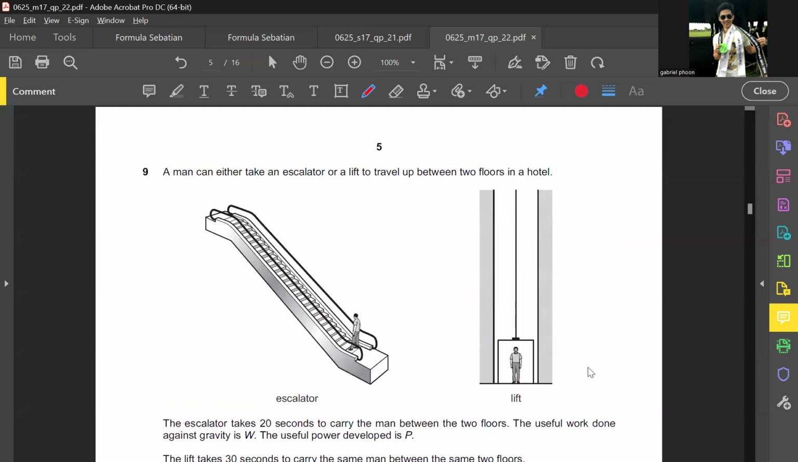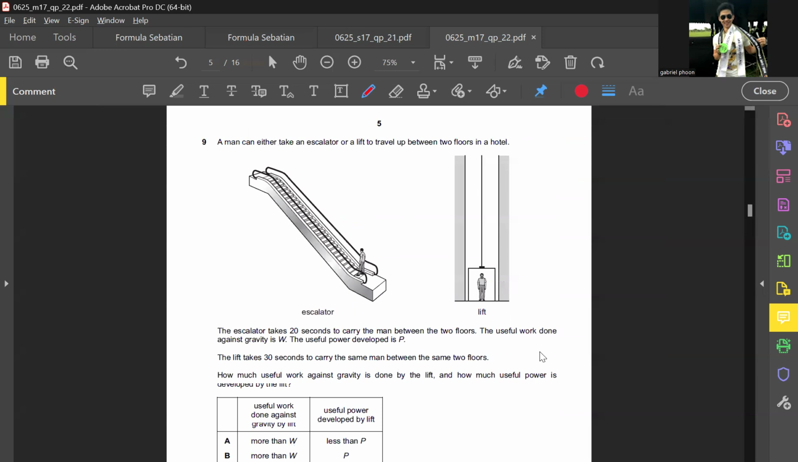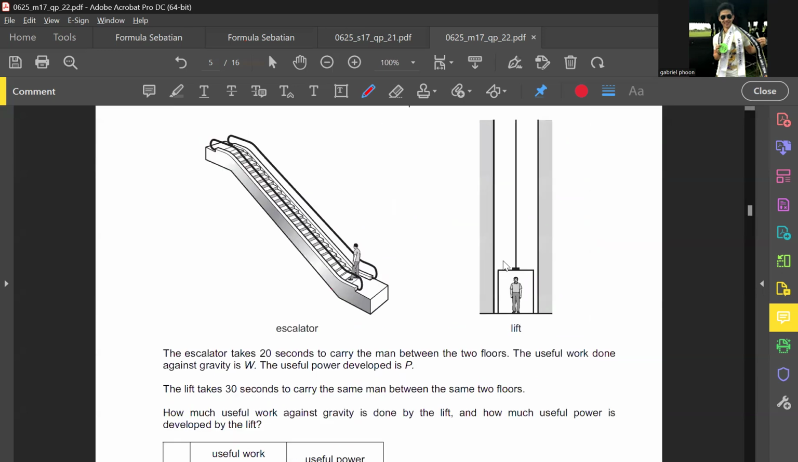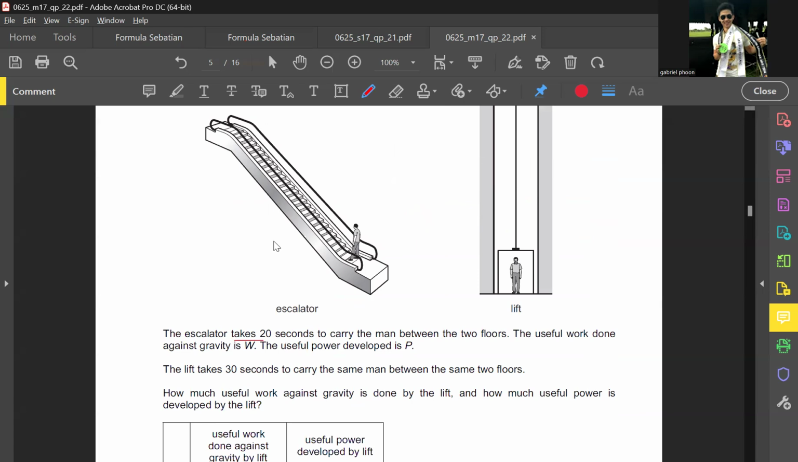Okay. This question is a very interesting question, which a lot of students have struggled with a little bit. Okay, pay attention. A man either takes an escalator or a lift to travel up between two floors in a hotel. The escalator takes 20 seconds to carry a man between the two floors. The useful work done against gravity is W. Against gravity means this is the direction of W, right? The useful power it develops is P. So from here, you can imagine that power is equal to work done over 20 in this scenario, based on the information.